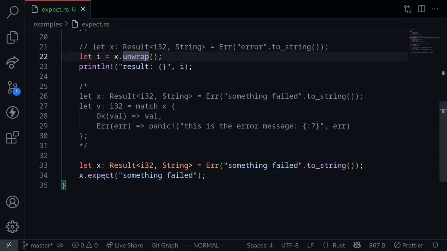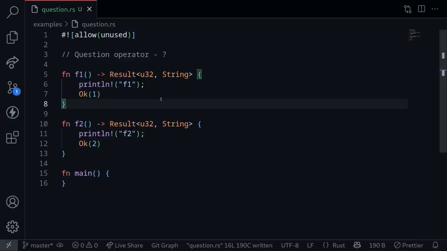In summary, unwrap and expect are two functions that you can call to get the inner value from a Result or an Option. The question mark operator is something that you can use with functions that return a Result to write shorter code. For example, let's say that we have two functions, f1 and f2. Both of them return a Result of type u32 and a String. In this example, we'll keep it simple and print the function that is called and then return the Ok with the value inside. f1 returns 1 and f2 returns 2.